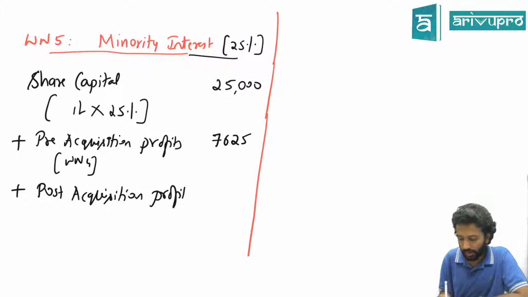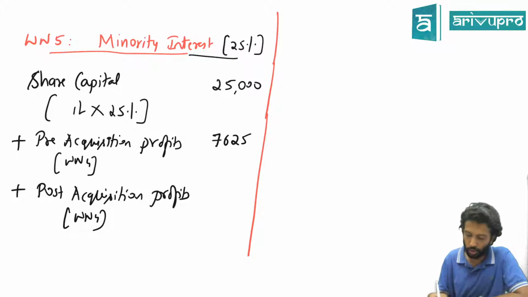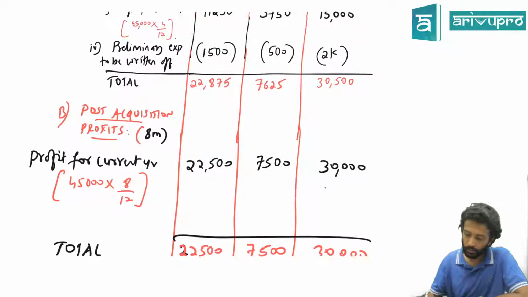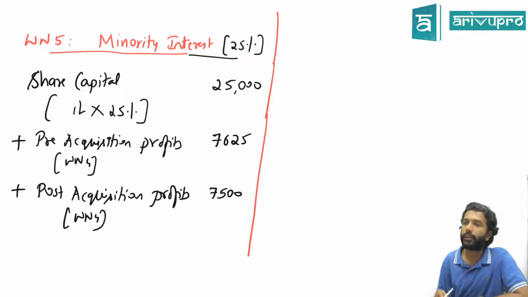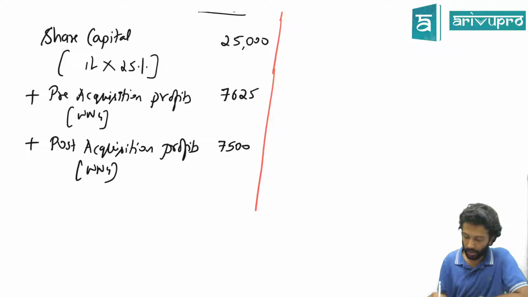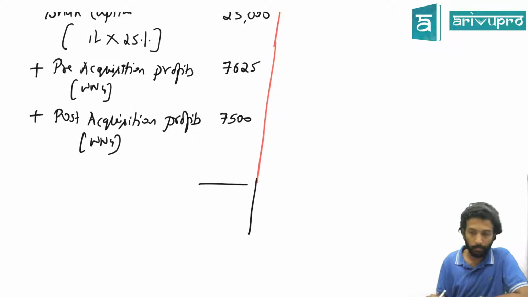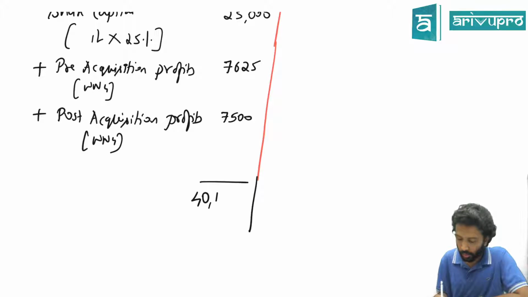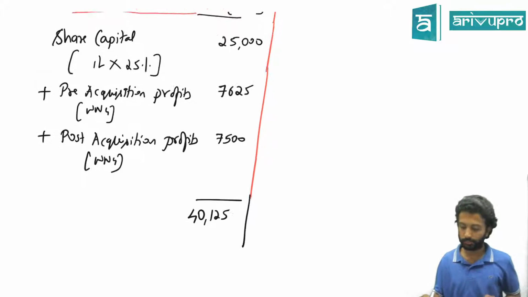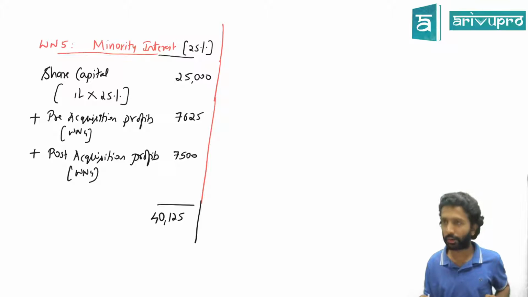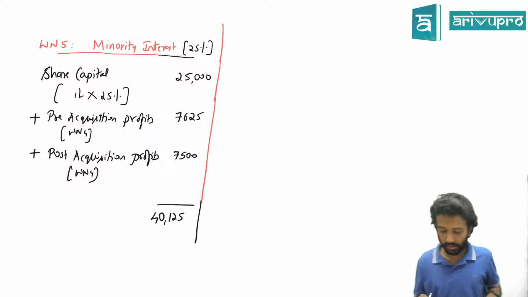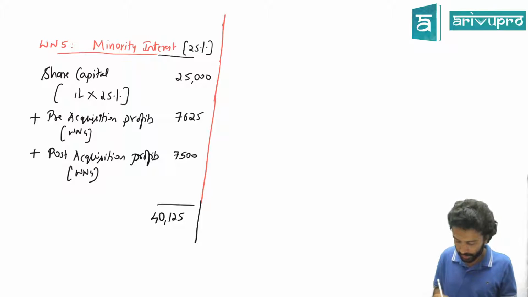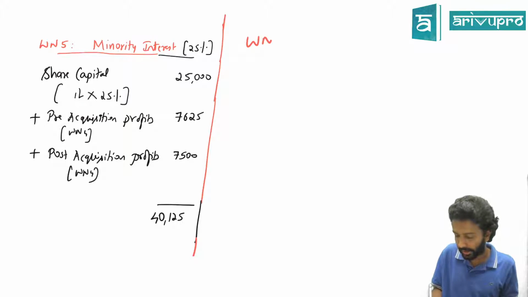Again, as per the same working note number 4, we have got his portion of post acquisition profit. Check. This is for the holding company. This is for minority interest. So minority interest's share is about 7,500. Fair enough. So give me the summation number. Summed up number 40125. Awesome. Even if it is not awesome, understood at least. Okay. Can I go for the next working note? Or need a minute or next? Next. It's break time already, no?